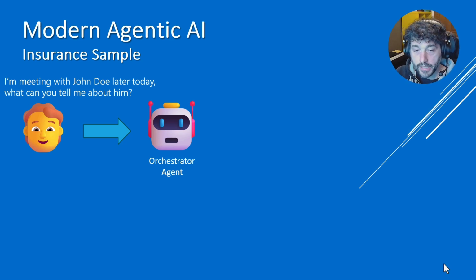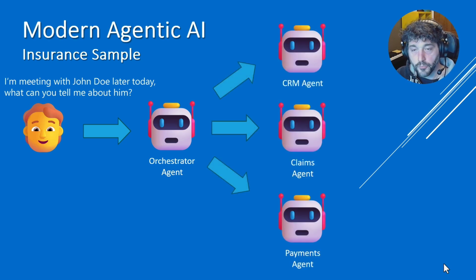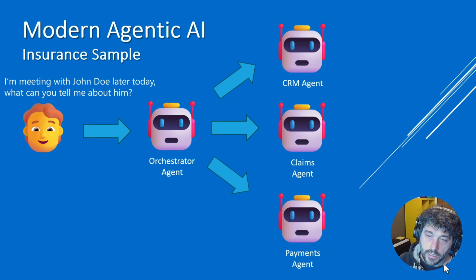So the human agent will actually work with an agent that we can call orchestrator here to basically ask a question like, hey, I'm meeting with John Doe later today. What can you tell me about him? The orchestrator agent will take care of communicating with other agents, asking the right question so that it can ask the CRM agent to return all the information about John Doe, like the address, the information about the number of cars or houses or whatever that he has insured with us.